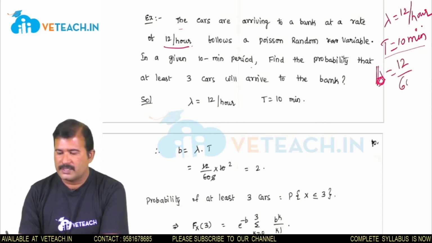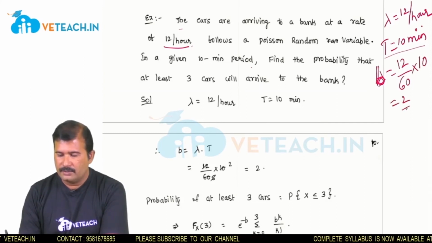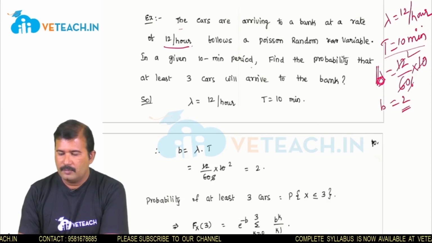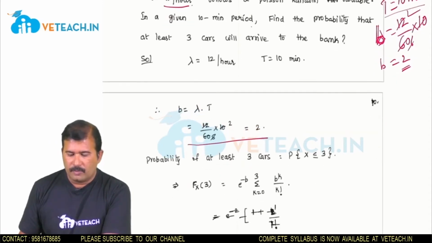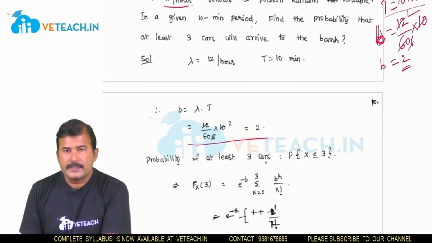So that means 12 by 60 per minute into 10 minutes. So its b value is 2. So already we have the b value. So we have to find the probability of at least 3 cars.